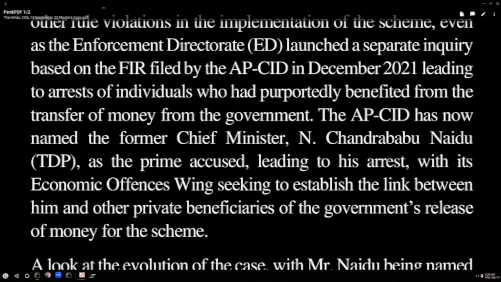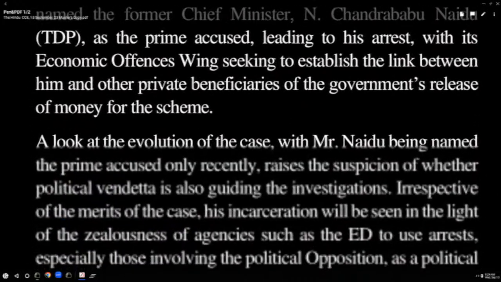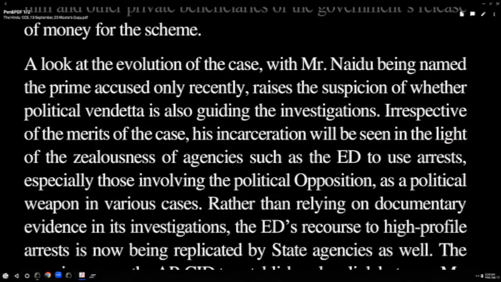The most important time slot, prime time serial. So prime accused means the main accused, main person accused in the case, leading to his arrest, with its economic offences wing seeking to establish the link between him and other private beneficiaries, those who got the funds of the government's release of money for the scheme. Easy to understand. Now let us go to the second.